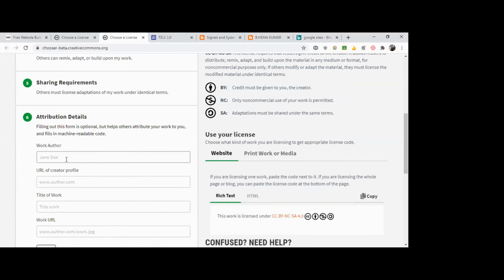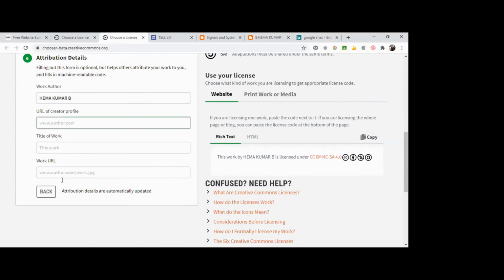Okay. Here you can give your name and other details. Say I'll just give Hemant Kumar for my work. Okay. This is optional. URL of the creator profile is optional too. I'll just give my website. Okay. For what work am I going to claim this particular license?